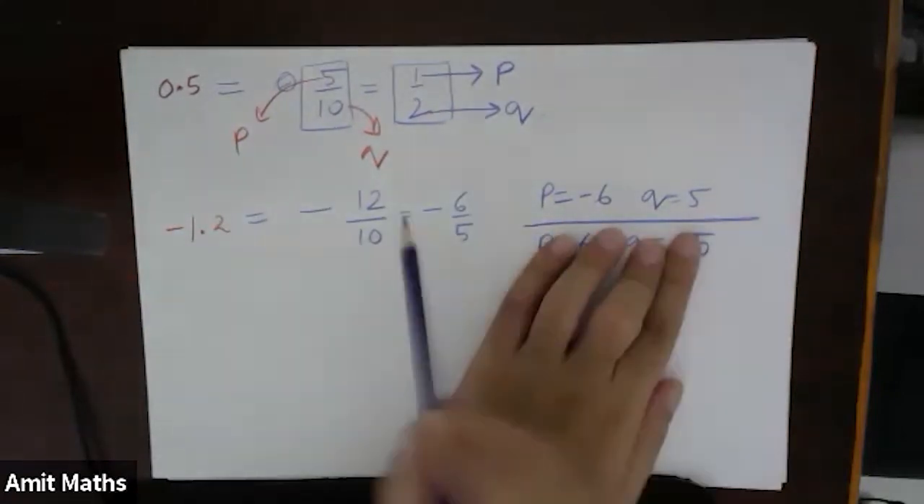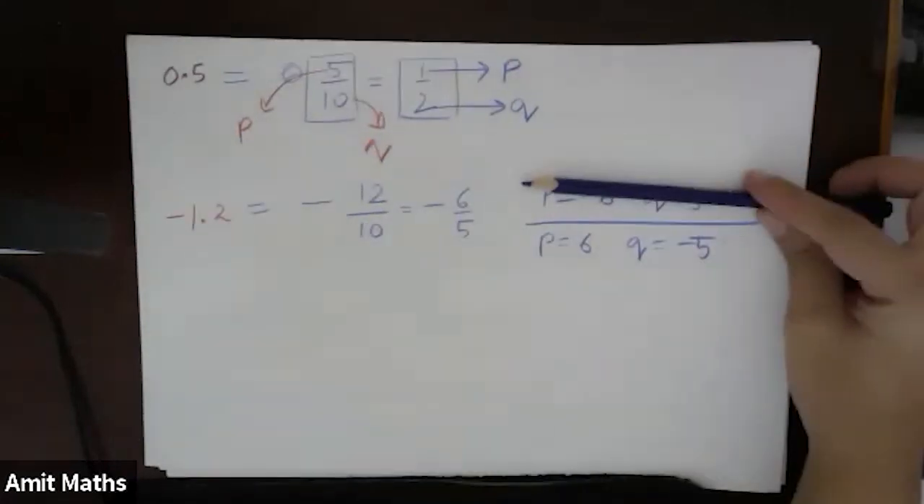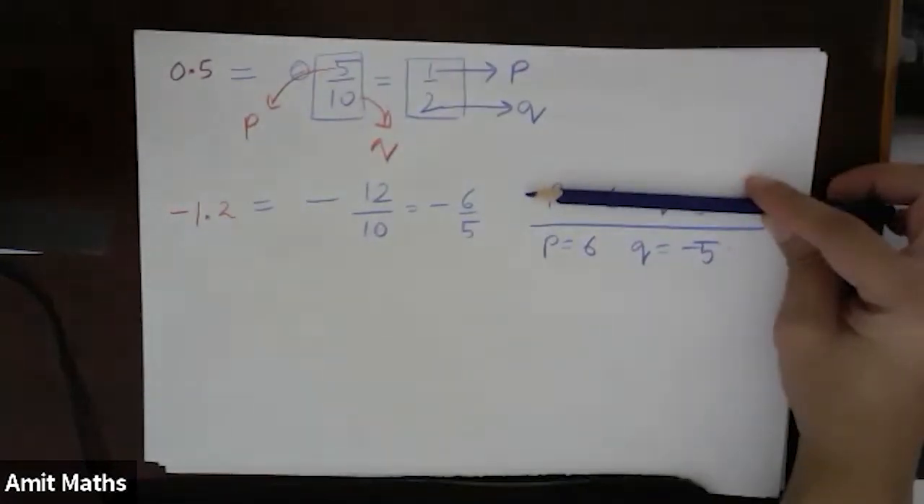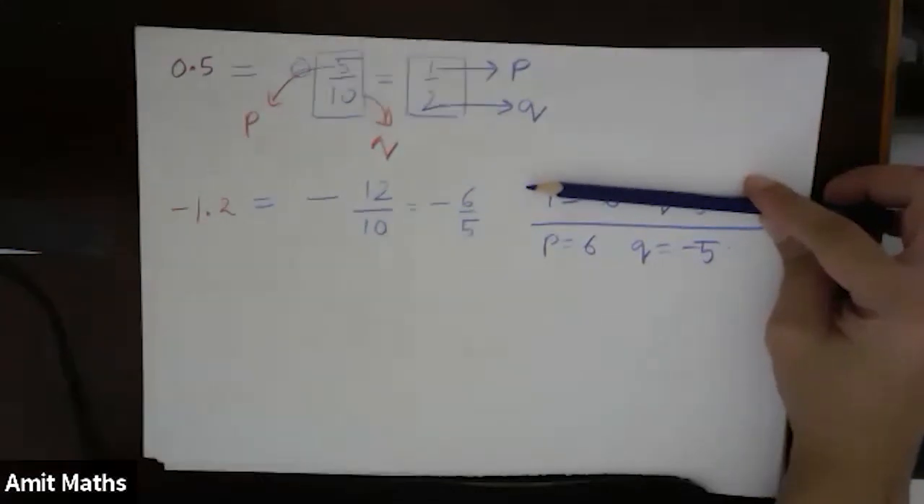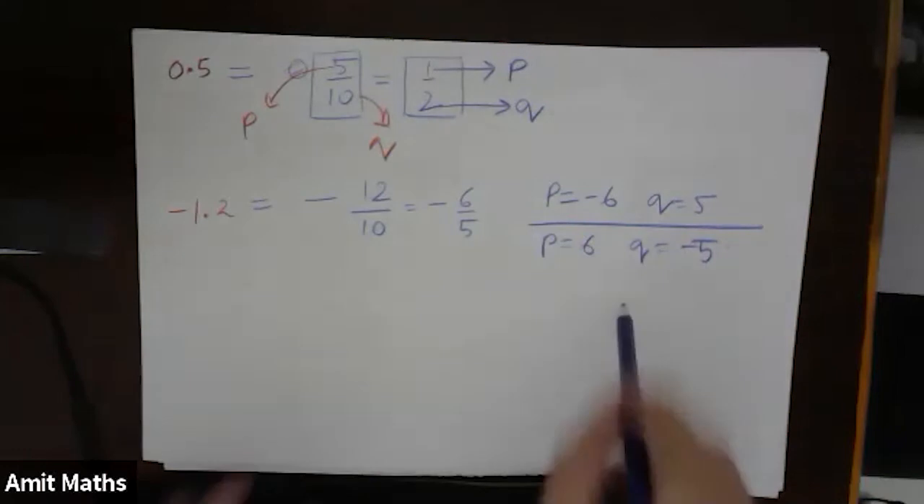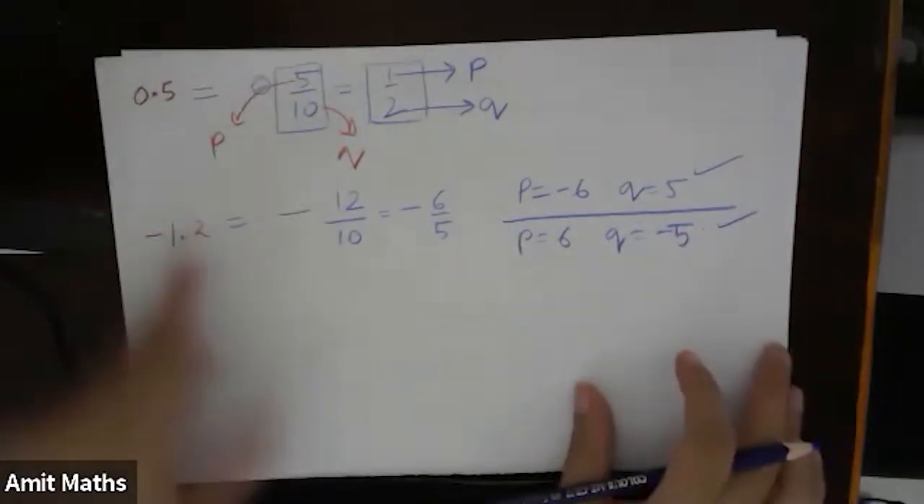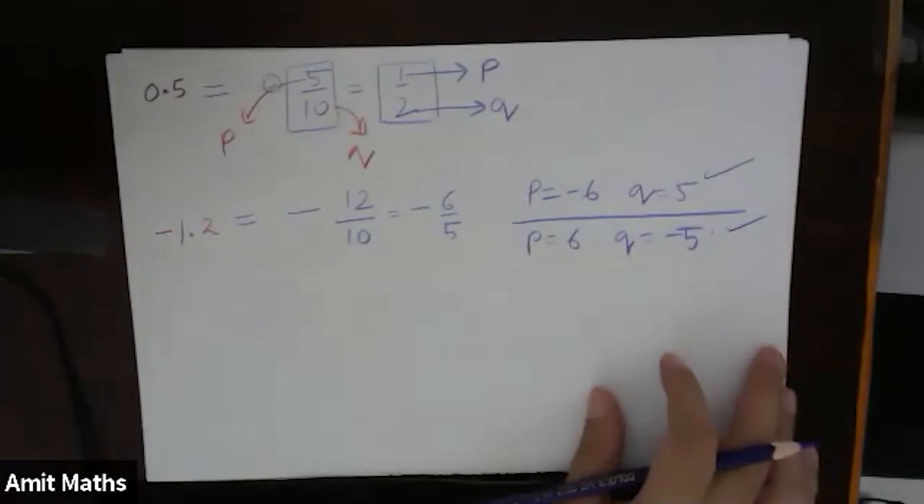So P by Q will give you minus 1.2. Understood? Now when the second case is P equal to 6 and Q equal to minus 5, again you will get minus 1.2. Okay, so that means this is fine and this is also fine. So we have got the P by Q form. Any such number, we can represent in P by Q form.